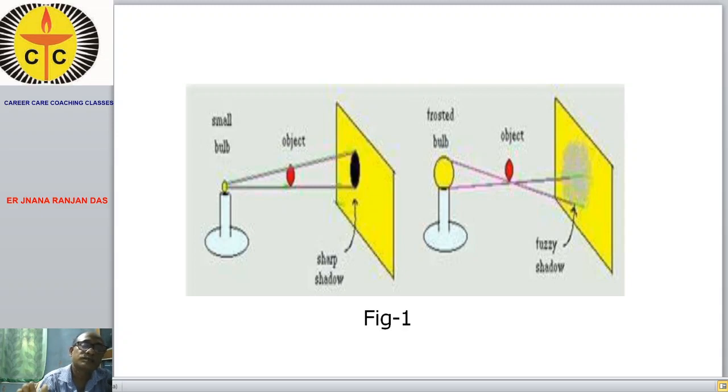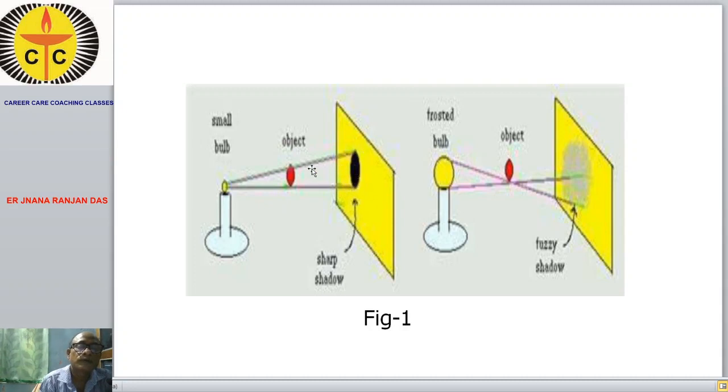What is the evidence for that? Suppose you take a source of light which is very small, and there is an opaque object, and a large number of rays of light are radiating from it. When they fall on the opaque surface, some light rays are obstructed, and some of the rays just pass through the edge and fall on the screen kept behind the object.